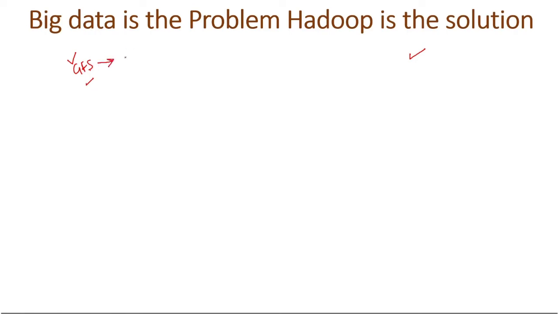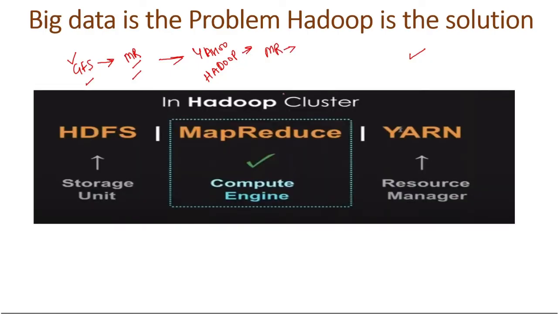After some time, Google released the MapReduce paper, but Google did not implement it. It just released the paper. After some time, Yahoo implemented a new system, Hadoop, which used the map and reduce concept. This is what a Hadoop cluster typically looks like. In a Hadoop cluster there are mainly three components. First is HDFS, second is MapReduce, and third is YARN.